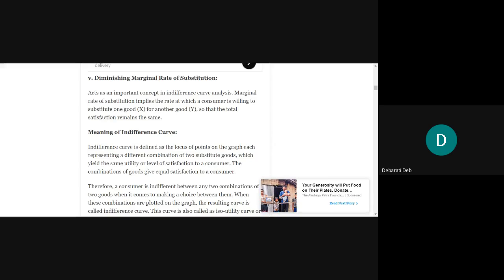The satisfaction that he was gaining from product Y should be the same by buying product X, but he should be ready to substitute product X for product Y. He will be ready to buy another product of the same quality, having the same features, and his satisfaction should remain the same, but he should have the willingness to substitute that product for another product which he was buying previously.